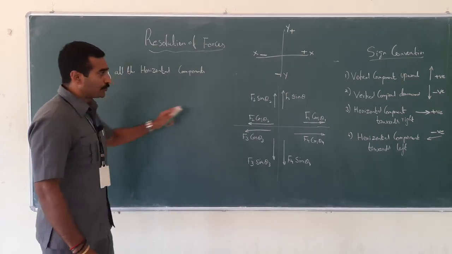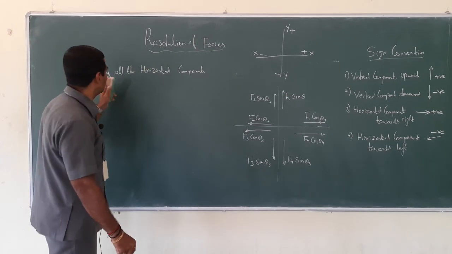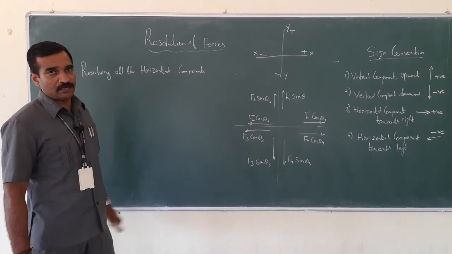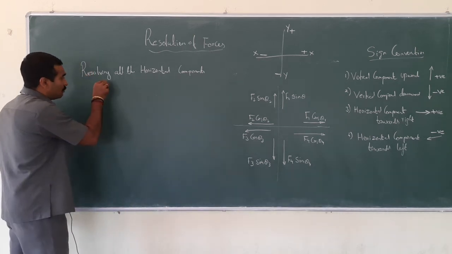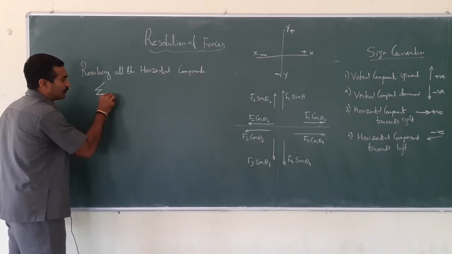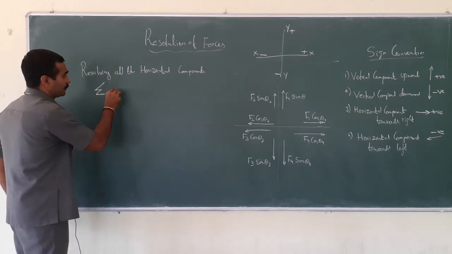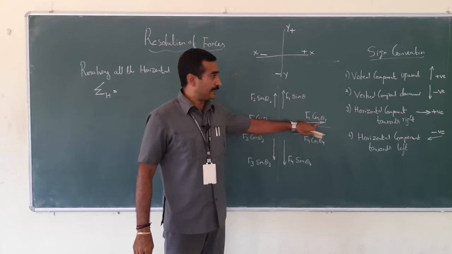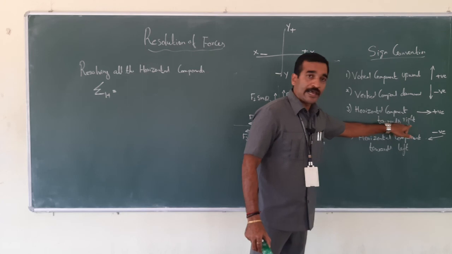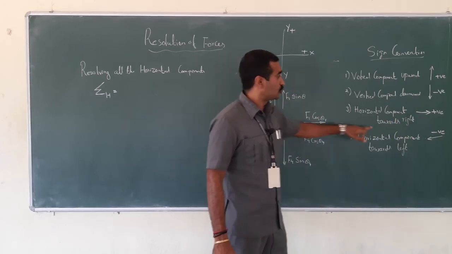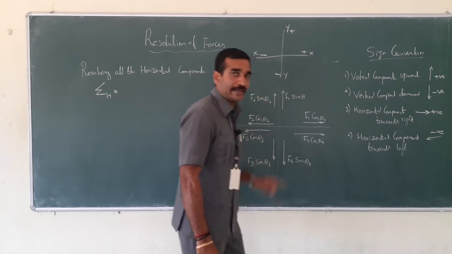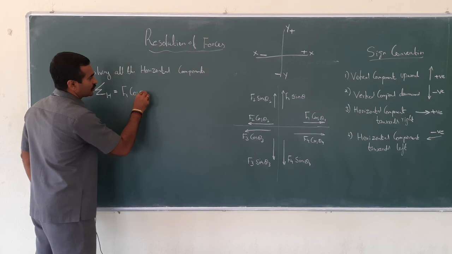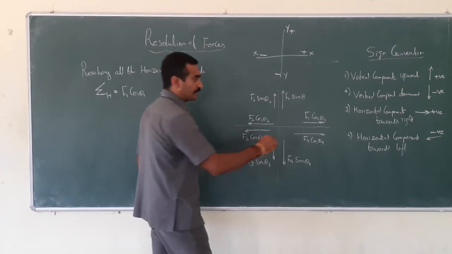Got it? So now I am going to resolve the forces for the horizontal components, that is the sum of all the horizontal forces. Summation of horizontal forces equals, look at here where it shows the sign, which is towards right. This arrow indicates towards right, therefore it carries positive direction. So F1 cos theta 1. I have completed this one.